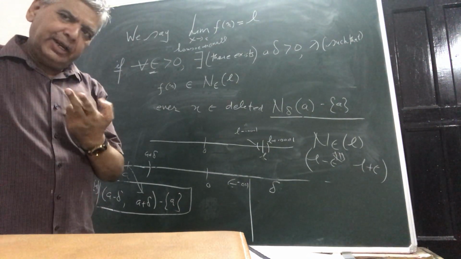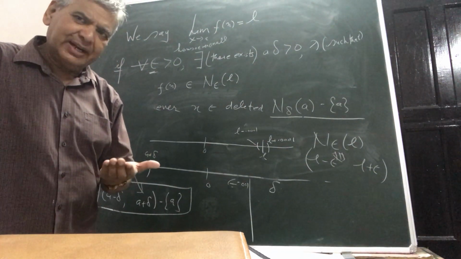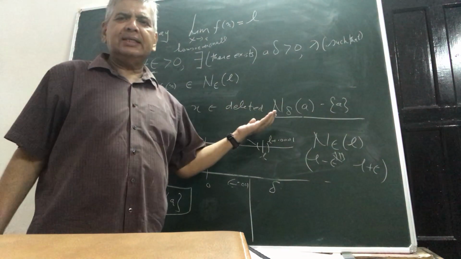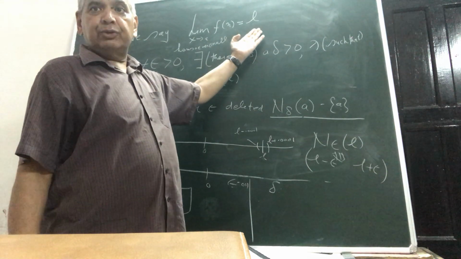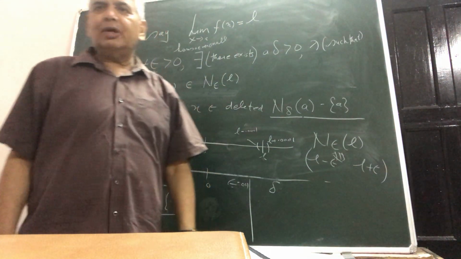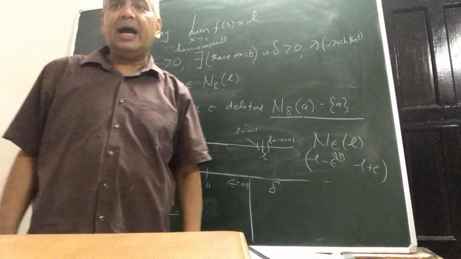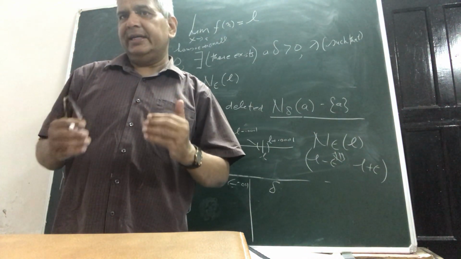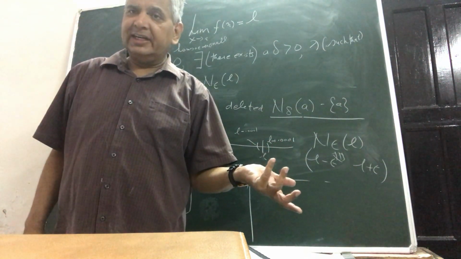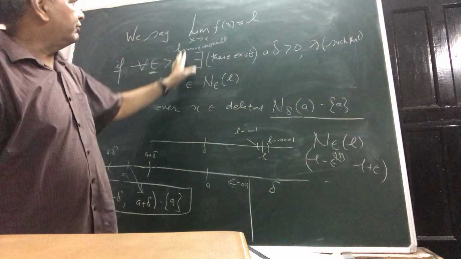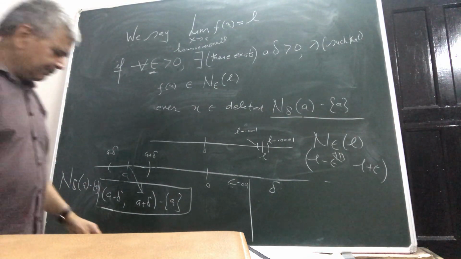I'll be taking two very good examples here, and then I will show you how you are convinced that you take any epsilon interval of the number which you are claiming to be your limit, and then you show that there will exist a positive number delta such that whenever x falls within that deleted delta neighborhood of a, then the function value will fall within this epsilon neighborhood of L. So this is one thing. So I quickly come up here.